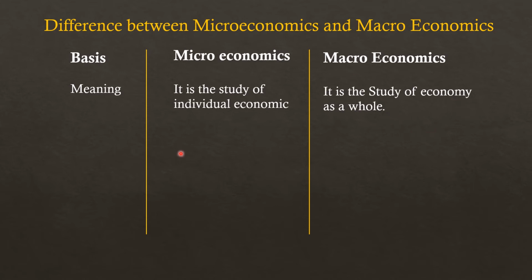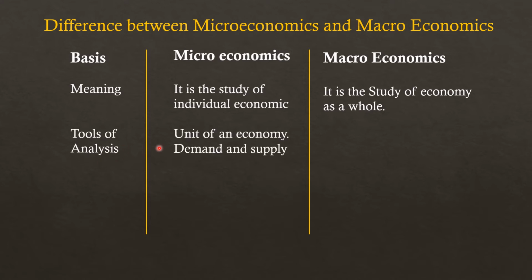Now second point is tools of analysis, demand and supply. In microeconomics, tools are demand and supply. It means that demand is related to a consumer. So if we talk about a consumer, it will be demand. Supply is related to a producer. So if we talk about a producer, it will be supply.